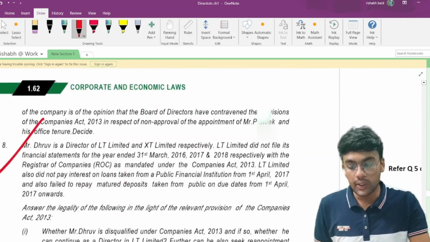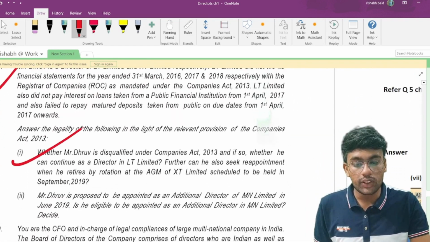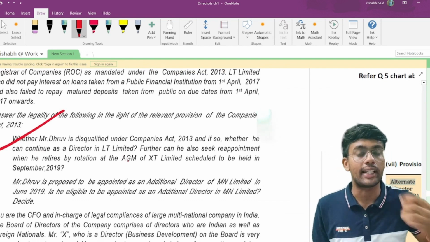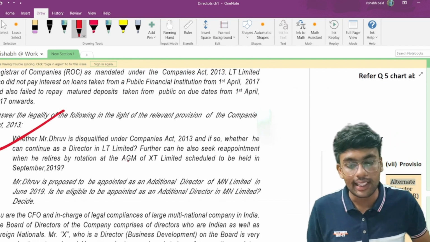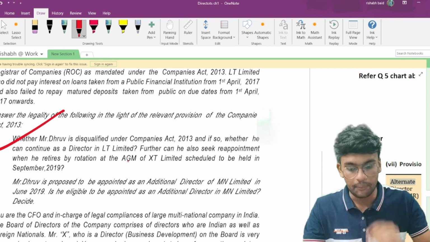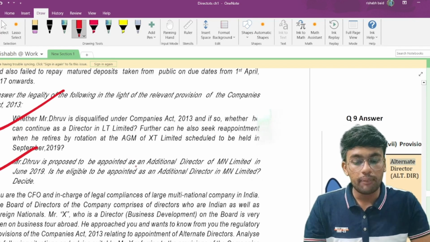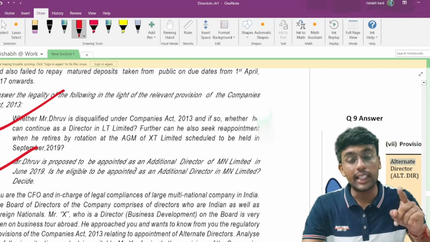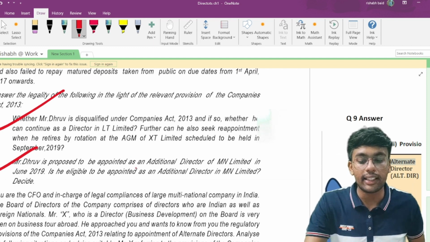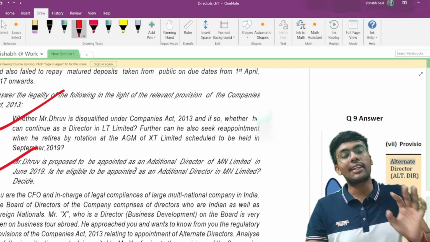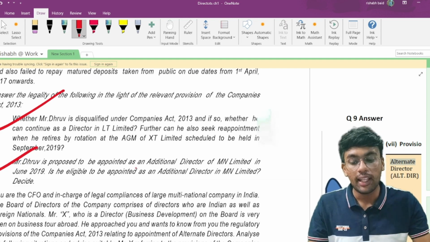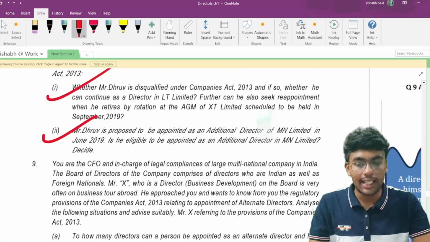So what should be the answer to this question? Whether Mr. Dhruv is disqualified under the Companies Act 2013 and whether he can continue as a director of LT Limited. He is disqualified to be appointed as a director in any other company. So the answer to this question is yes. Mr. Dhruv is proposed to be appointed as an additional director in MN Limited in June 2019. Is he eligible to be appointed as an additional director in MN Limited? Any kind of directorship is not allowed, and therefore he is not eligible. He is not eligible to be appointed as an additional director as well.